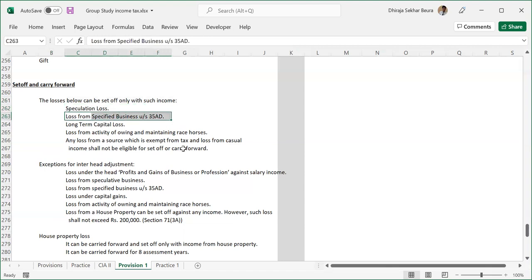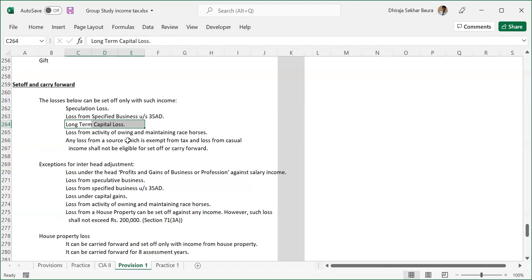Loss from specified business under section 35AD. There are some specified businesses, especially in relation to tea, coffee, and I think tobacco is also included. If you are making a loss from those specified businesses, it can be adjusted only against income from that exact same type of business, not against any other type of income. Long-term capital loss, please mark, cannot be adjusted against any other income. However, short-term capital loss is not covered here. That means short-term capital loss can be adjusted against any other type of income. But long-term capital loss cannot be. Okay.